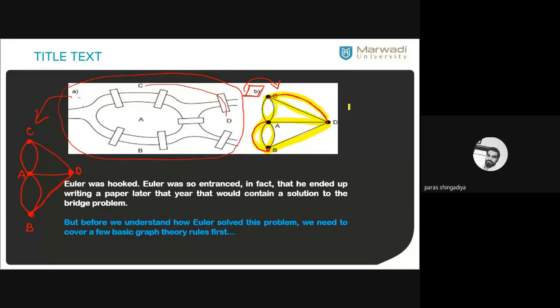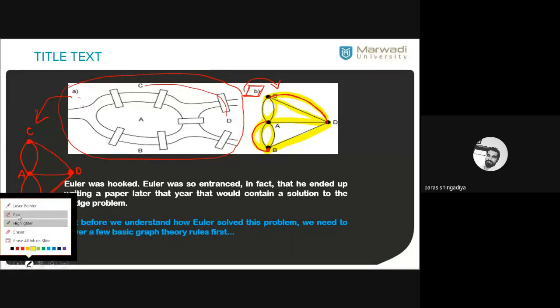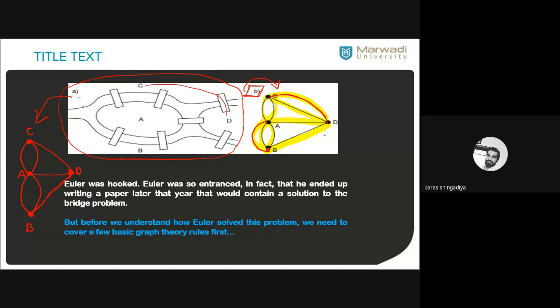What is the difference between the previous graph and this modified graph? If you check the degrees, we will discuss the definitions in the next topic. Degree means how many edges are connected with a particular vertex. So here the degree of D is 4, degree of B is also 4, degree of A is 6 and degree of C is 4. So all the vertices have even degree, 4, 6 and so on. So in this case, it will be possible.